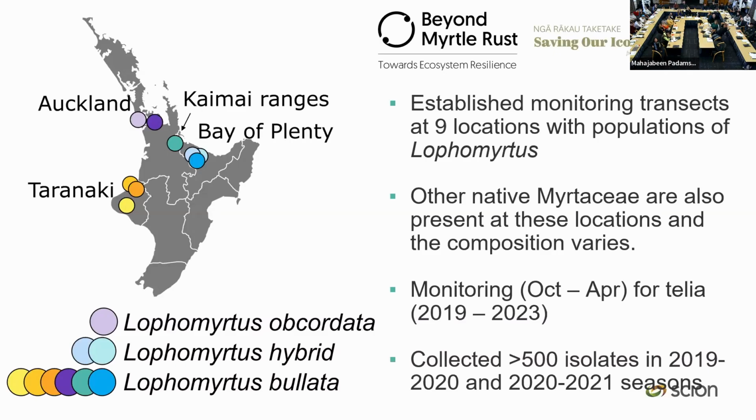So we undertook sampling and monitoring in 9 locations, so you can see where those areas were. And we collected isolates over 2 years for some genetic analysis, and just a shout out to Perry, because this is one of those studies that's only really possible because of their genomic work. So we have a genome that we can map back to, and that's actually made this work possible. It's really cool.